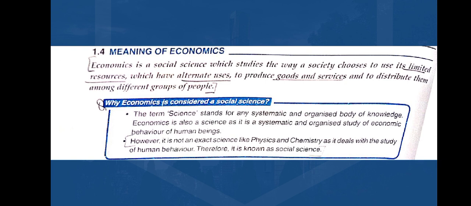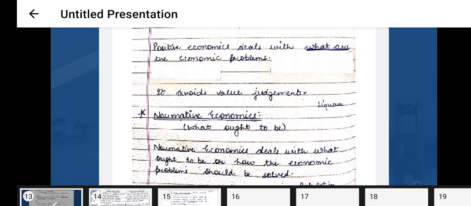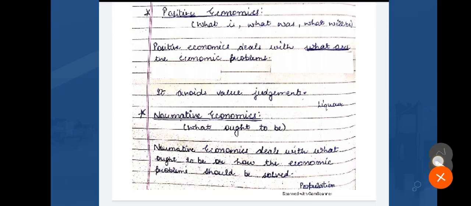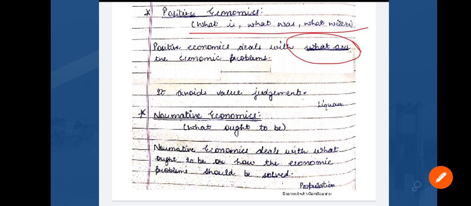Next, the fifth subtopic that we're going to do is positive economics and normative economics. First we have positive economics. In positive economics, we shall study what are, what is, what will be under the given state of circumstances. That is, positive economics deals with what the economic problems are and how they are actually solved. It refers to finding the positive solution of the economic problems.